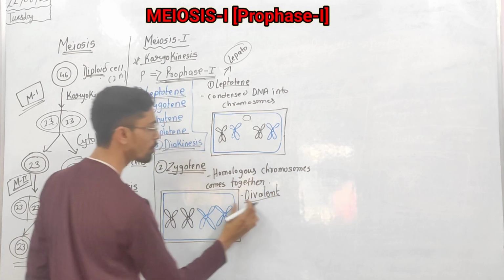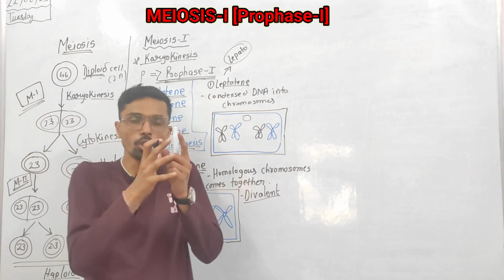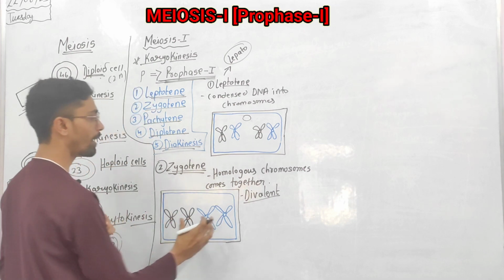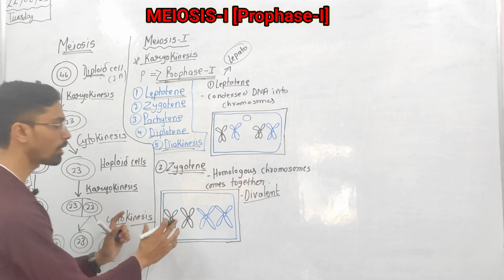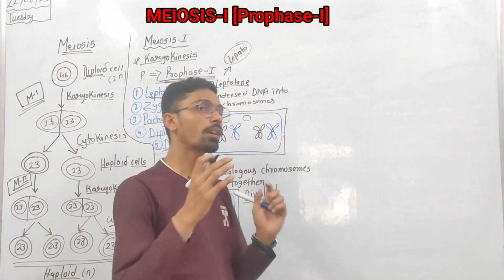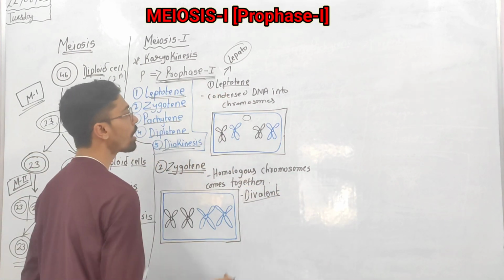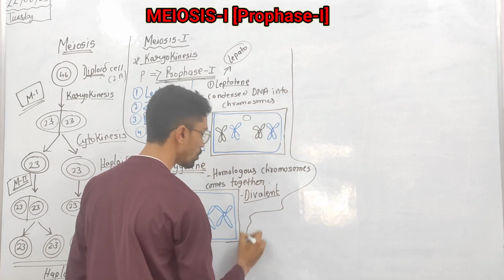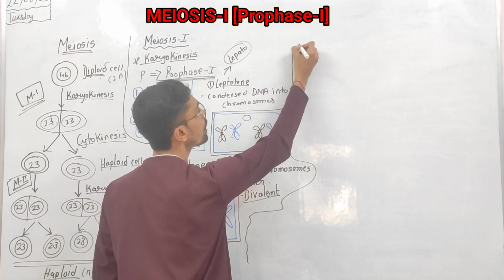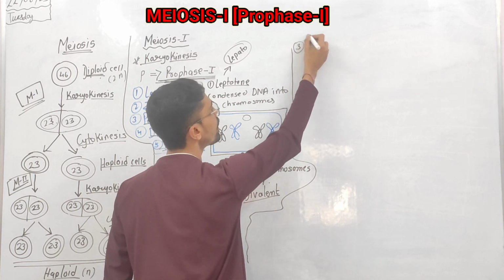Divalent structure. Di means what? Two. The two homologous chromosomes come together. So that is what happens in zygotene. So in zygotene, homologous chromosomes come together. Now we'll see what happens in the third step, which is called pachytene.